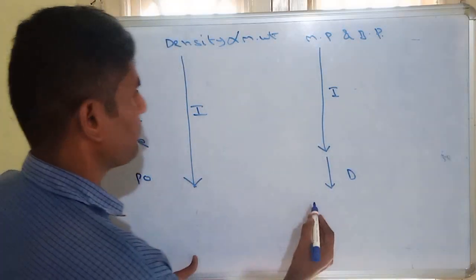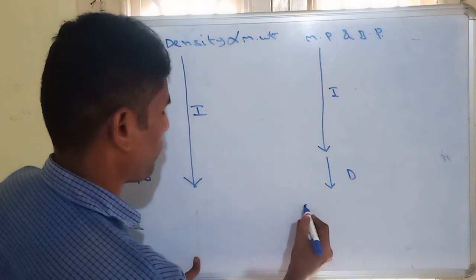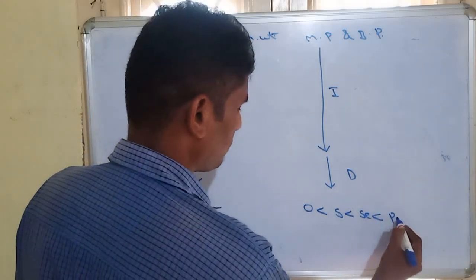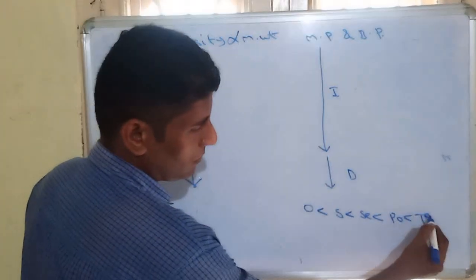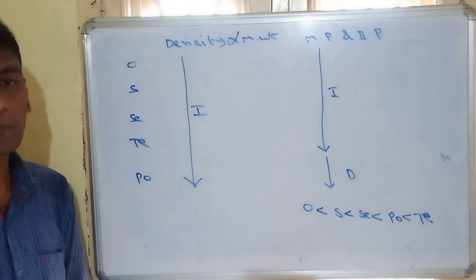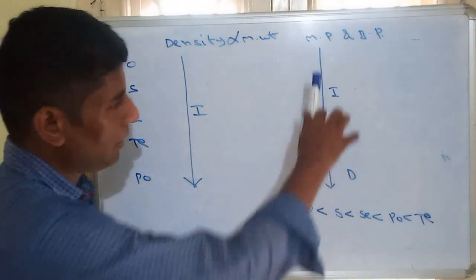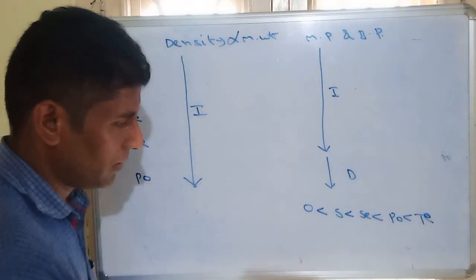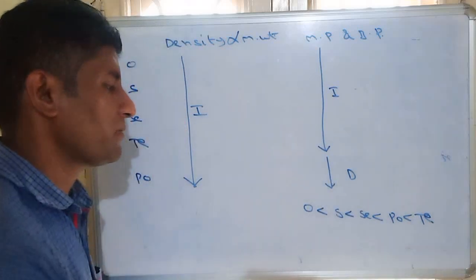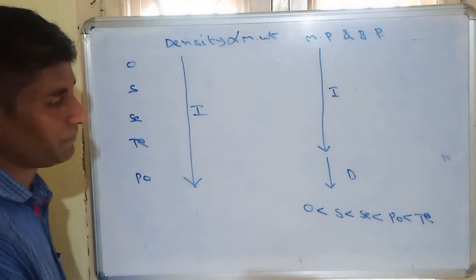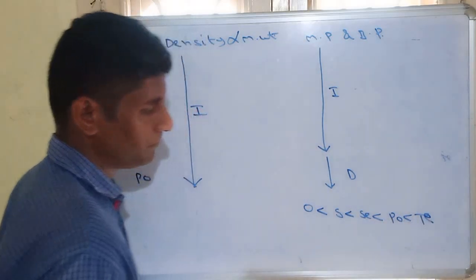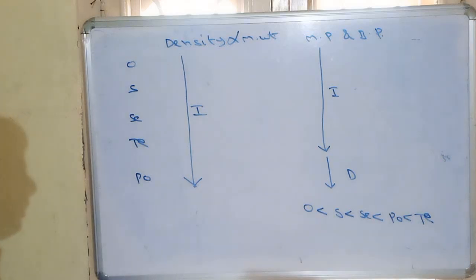So the order of melting points will be oxygen, sulfur, selenium, polonium, tellurium. So tellurium is the highest. Only in polonium is a small exception there. Both melting point and boiling point follow the same order. Oxygen has a low melting point because it is a gas in nature. Remaining, top to bottom, all are solids. Melting points increase. Only polonium is the exception. Polonium will be less than tellurium. This is the melting and boiling point order. Both are the same order.